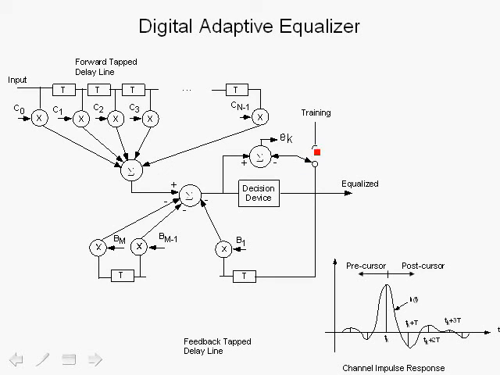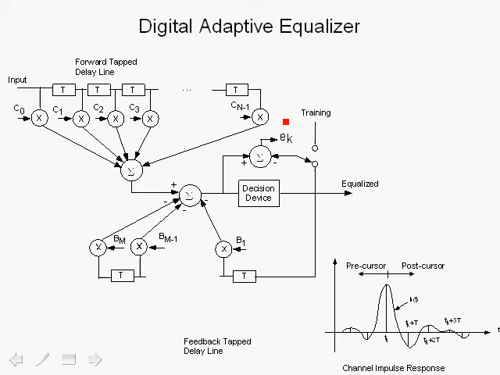So actually this is connected to this position, and we're forming the error between the estimations, the equalization of the input with the forward tap delay lines, and the difference with the training. Now if we take this error and process it in a minimum mean square sense, we're trying to minimize the distance between the training and the actual equalized symbols.